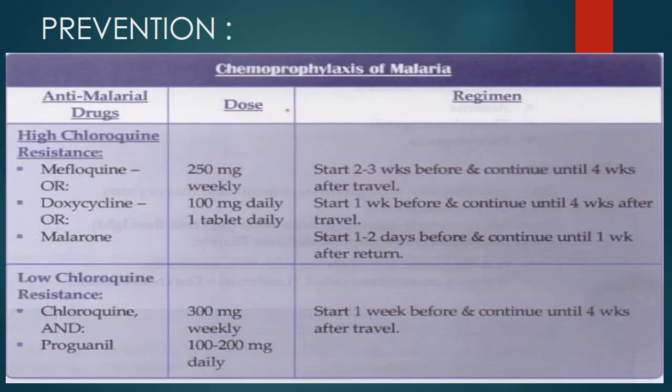Chemoprophylaxis of malaria should be taken before traveling to endemic areas. In low chloroquine-resistant areas, chloroquine and proguanil should be taken, and it should be started 1 week before and continued until 4 weeks after the travel. In high chloroquine-resistant areas, any of these drugs, mefloquine, doxycycline or Malarone, can be taken. The doses are written in the chart, and mefloquine should be started 2 to 3 weeks before and continued until 4 weeks after the travel. Doxycycline should be started 1 week before and continued until 4 weeks after the travel. However, Malarone should be started 1 to 2 days before and continued until 1 week after return.